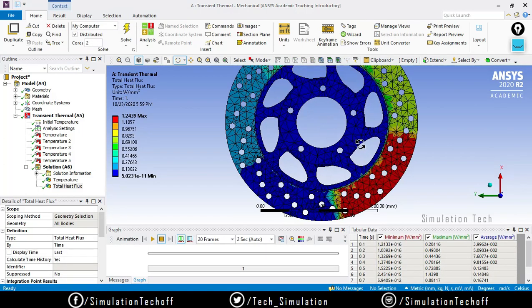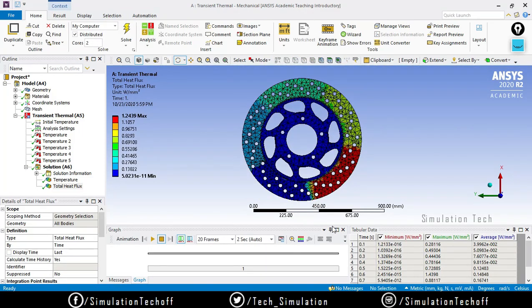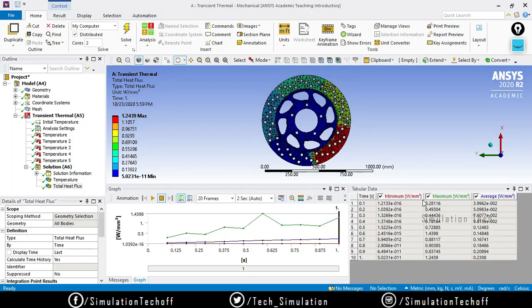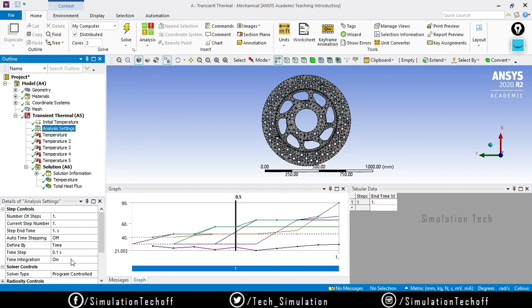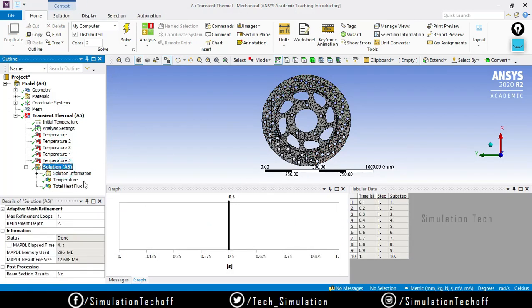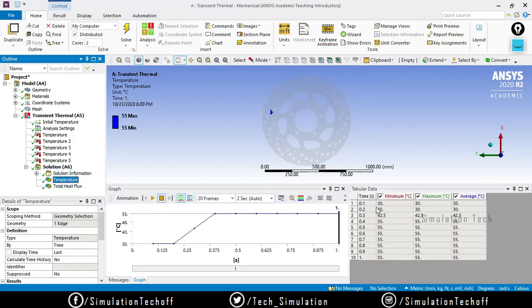You'll get the results for every 0.1 second, because we gave that analysis setting in time steps, that is 0.1 seconds. If you change that, you will get better results on each and every time step.